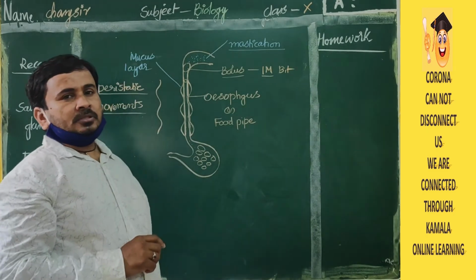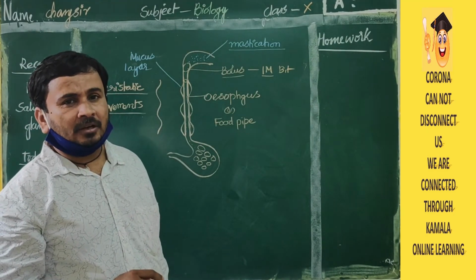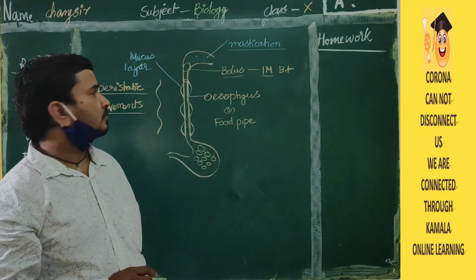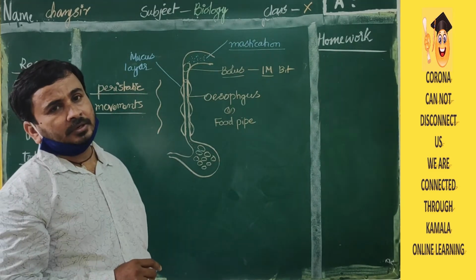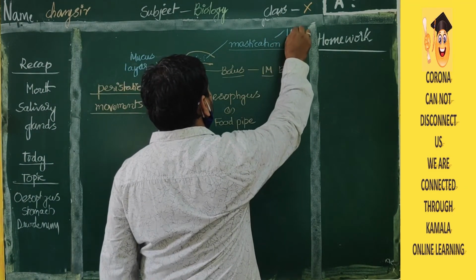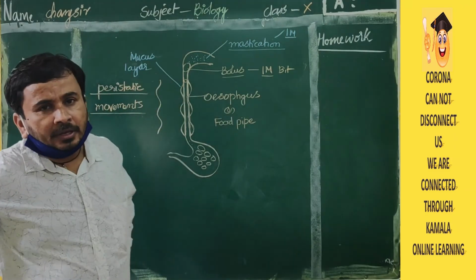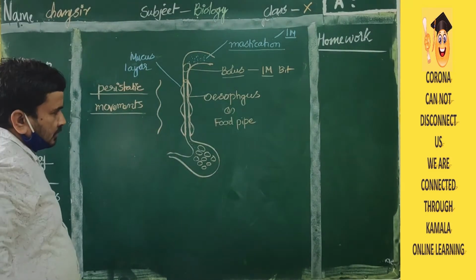Mastication is nothing but the process of chewing the food in the mouth with the help of the teeth, the tongue and saliva or salivary glands. That is called mastication. It's very important. It is also a 1 mark question. Okay, so you have to remember all these things.